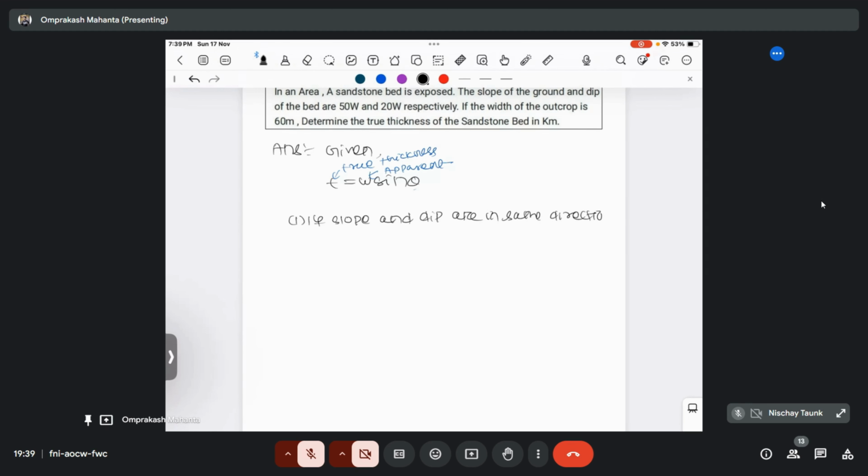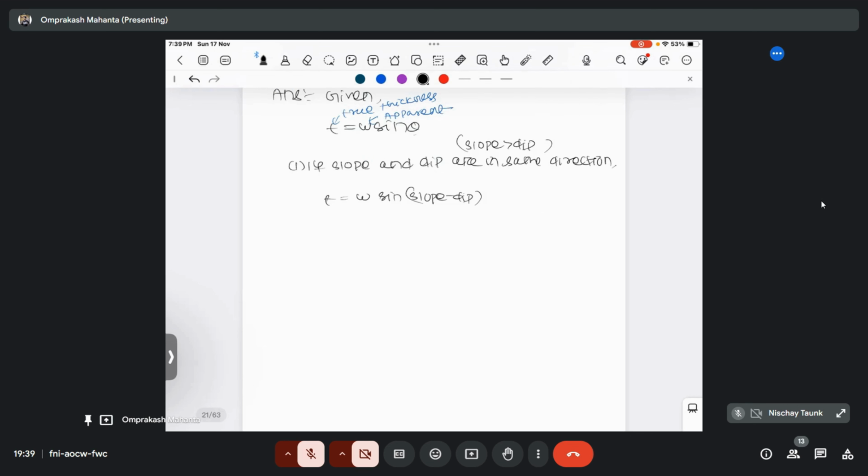My true thickness will become W sin, and if slope is greater than dip, then W sin (slope minus dip) if they are dipping in the same direction. If slope and dip are in opposite directions, then both will be added. So it will become T equal to W sin (slope plus dip). So if they are in the same direction, it will basically make a difference between slope and dip. If they are in the opposite direction, it will basically be the sum of them.